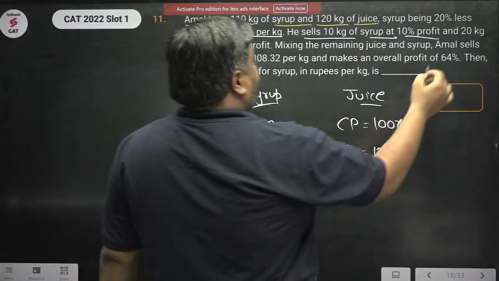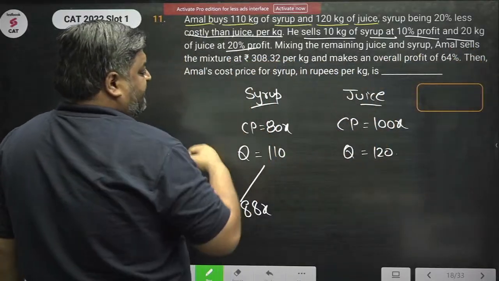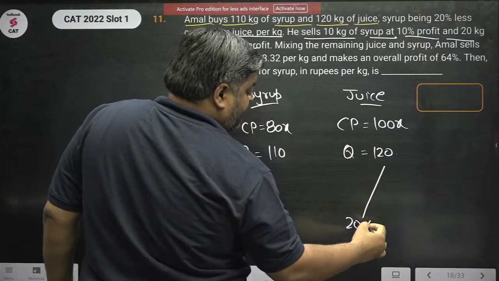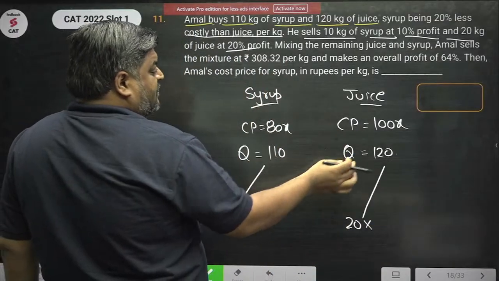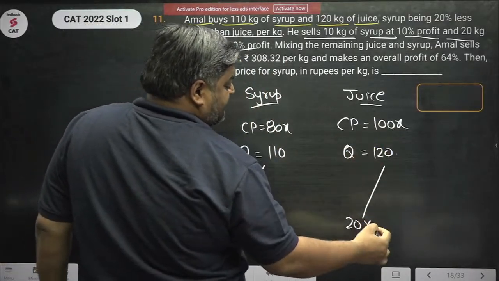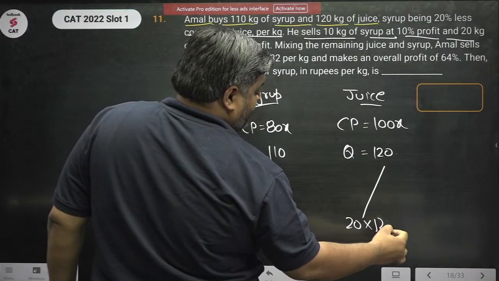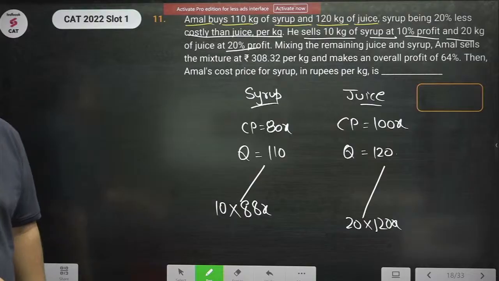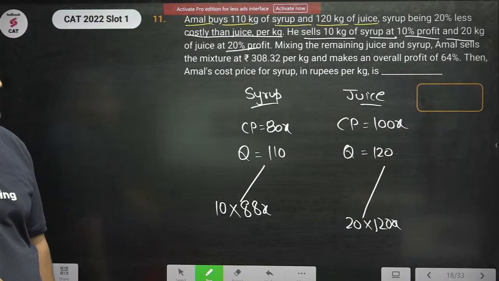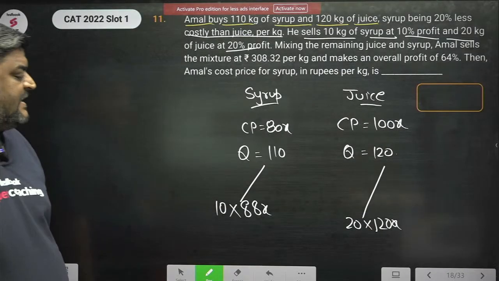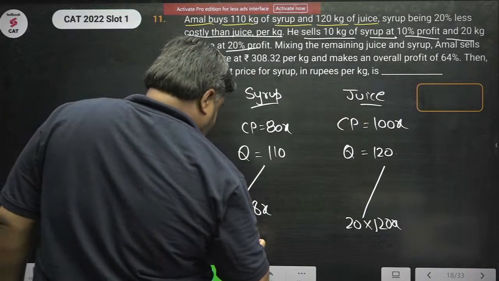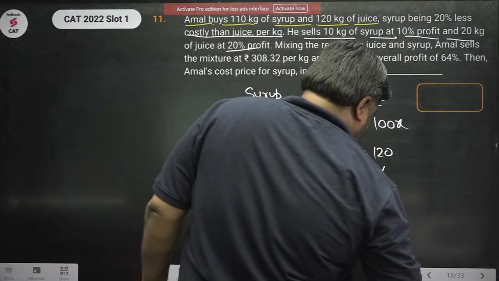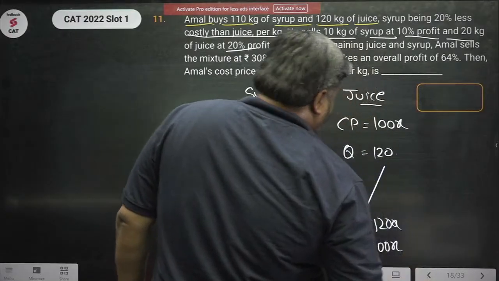And he sold 20 kg of juice at 20% profit. So cost price is 100x. He sold 20 kgs each at 120x. Right? आगे क्या है? अच्छा, how much is this? This is 880x, and this is 2400x.